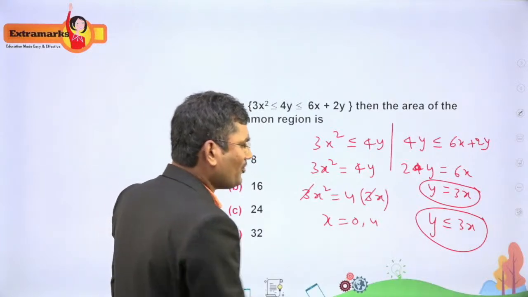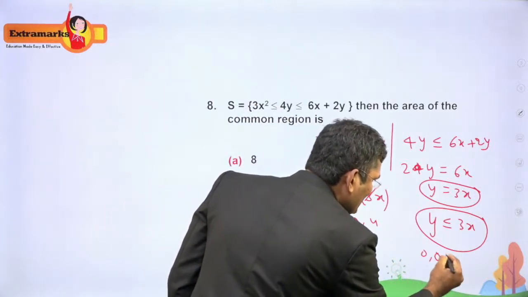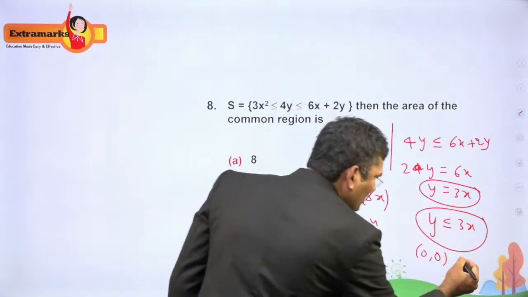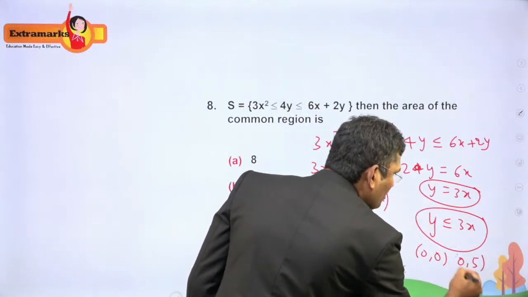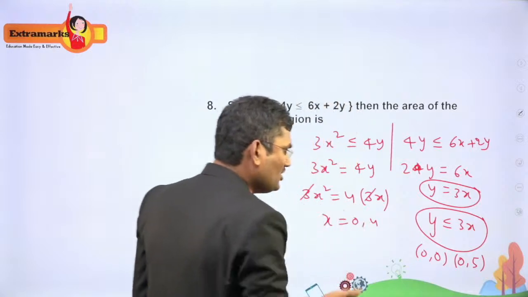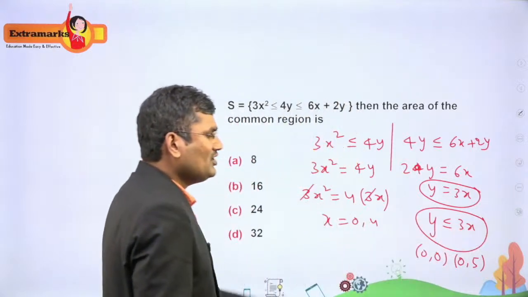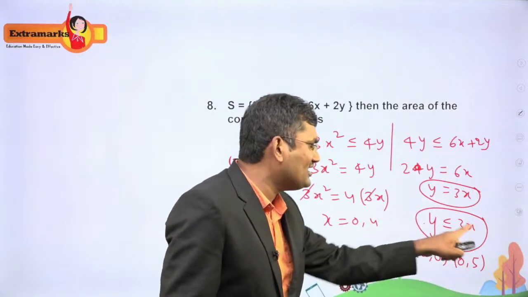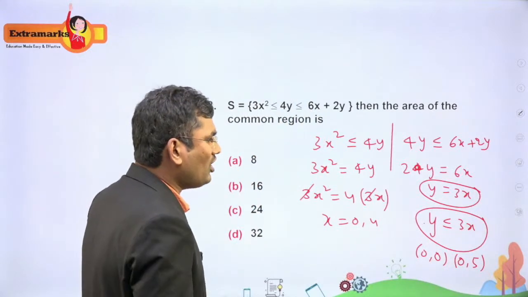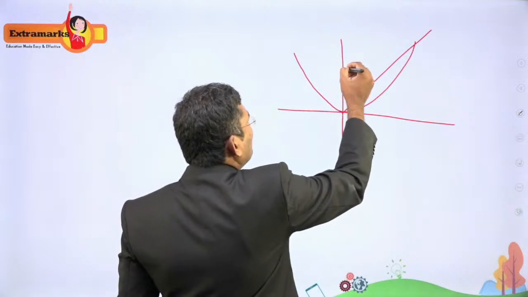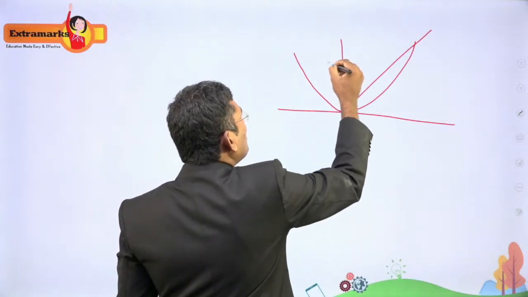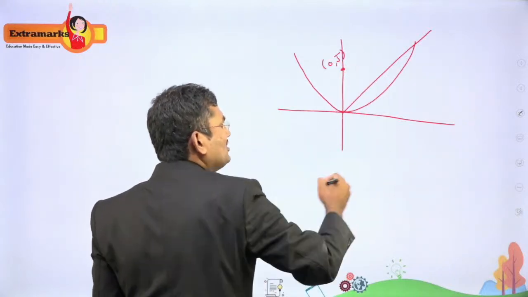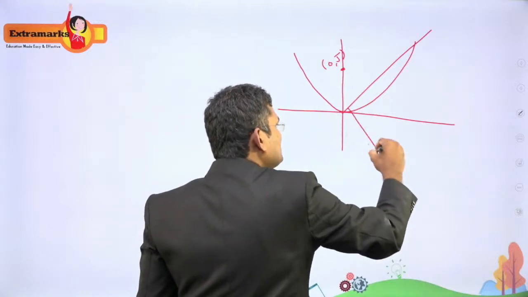Now I am taking another point. 0, 0 is satisfying this inequality. Let it be the point 0, 5. I am substituting 0, 5. X is 0, y is 5. 5 less than 0 is wrong. So 0, 5 is somewhere else here. This point 0, 5 is not satisfying the line. That means this is a one-sided line.